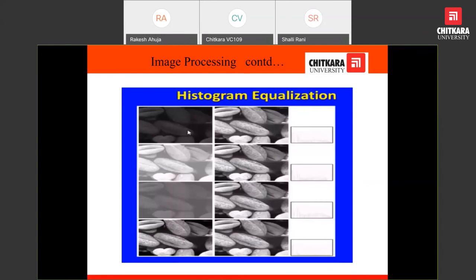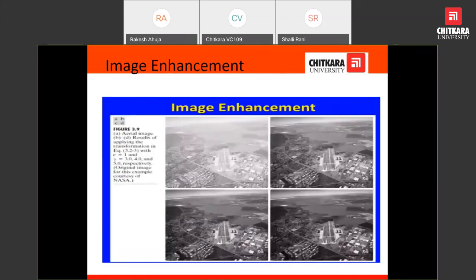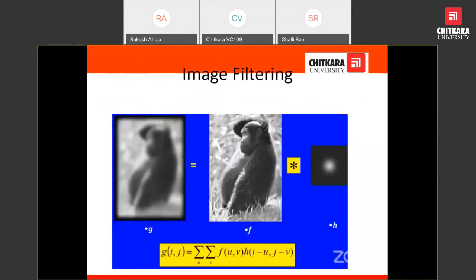Now we can have a look. Suppose this is some sort of image. After applying the histogram equalization, we can have a better image. Not only for this, we can also use this for compression operations. We have already discussed these points.